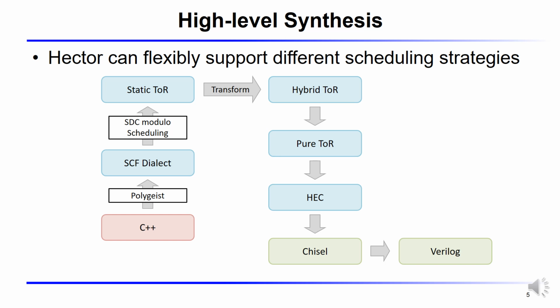The scheduling results can be easily represented by TOIR because of the concise structure of the time graph. Hybrid scheduling can be easily obtained by converting the attributes of certain edges from static to dynamic. This demonstrates Hector's expressivity and flexibility.